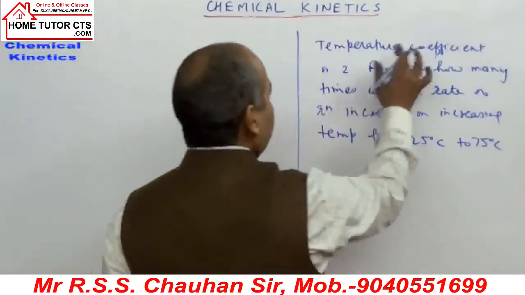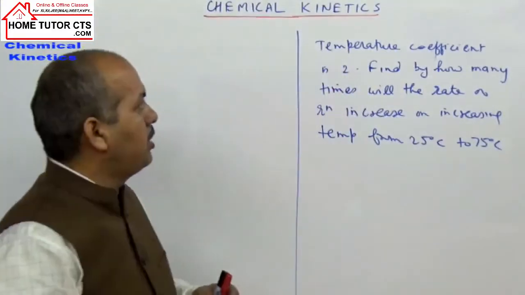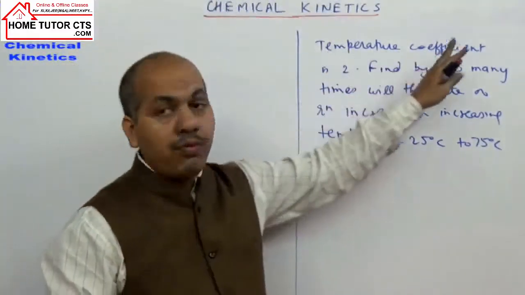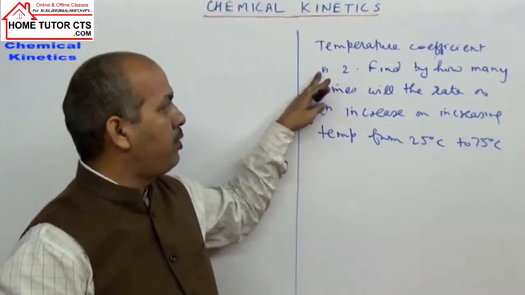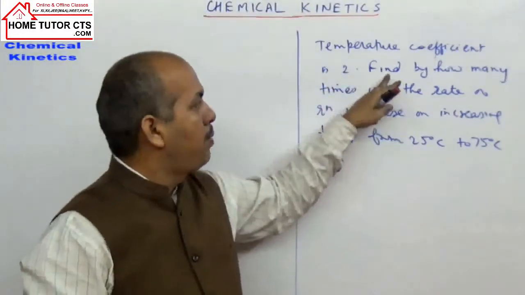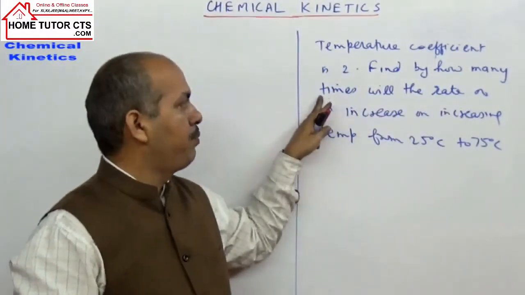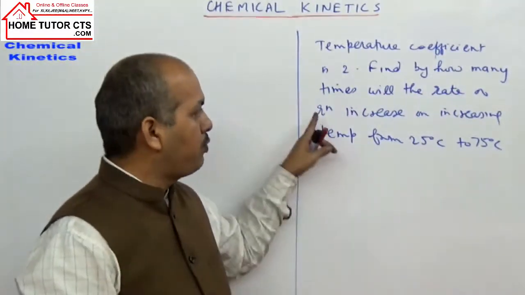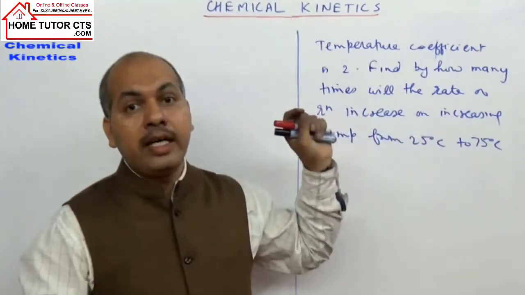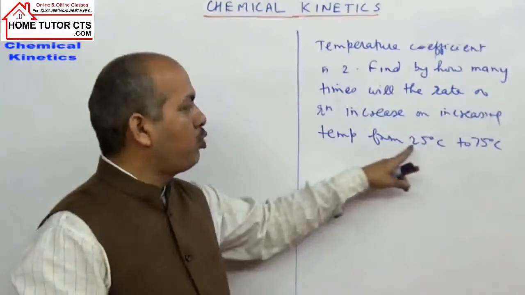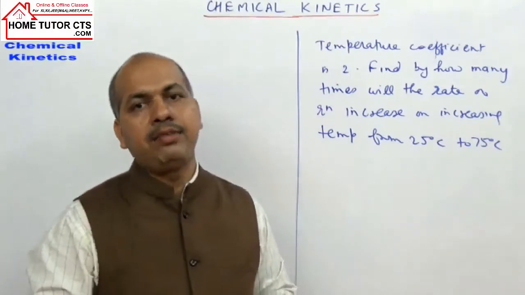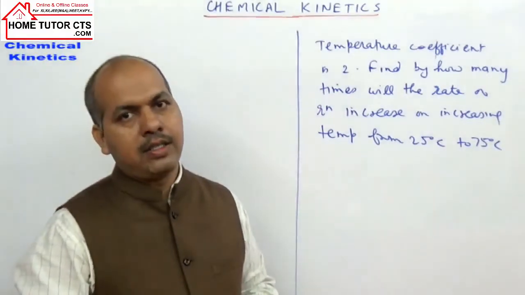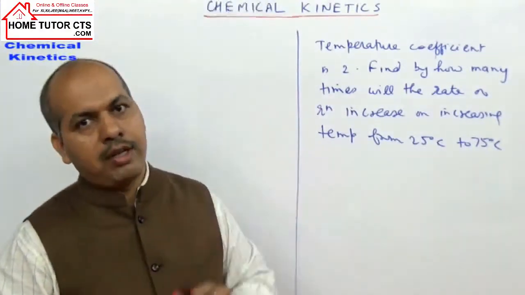It is for a first order reaction. The temperature coefficient for a first order reaction is 2. Find by how many times the rate of reaction will increase on increasing temperature from 25 to 75 degrees Celsius. You try this question yourself.